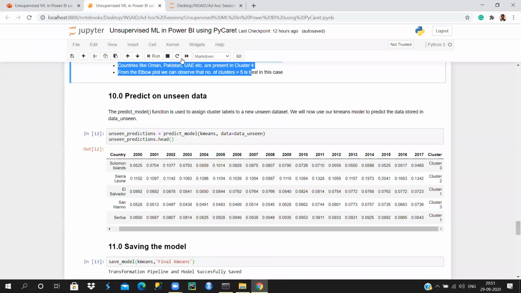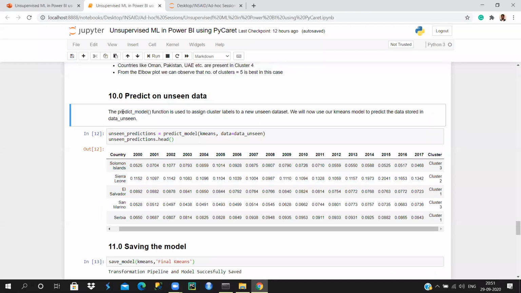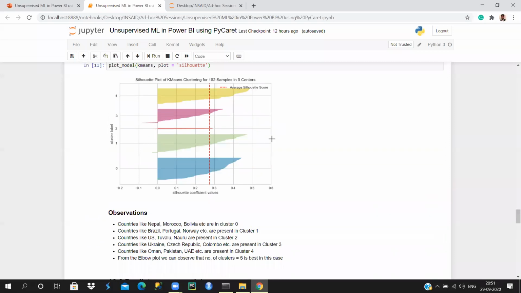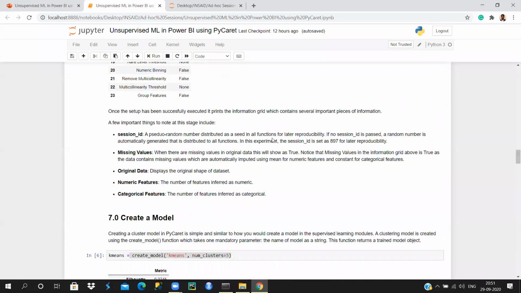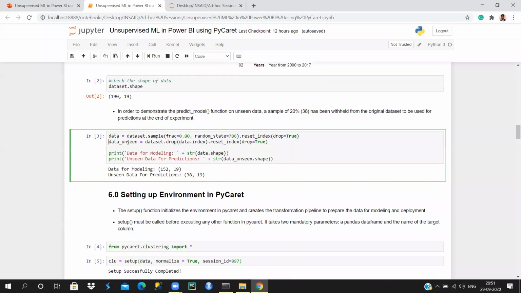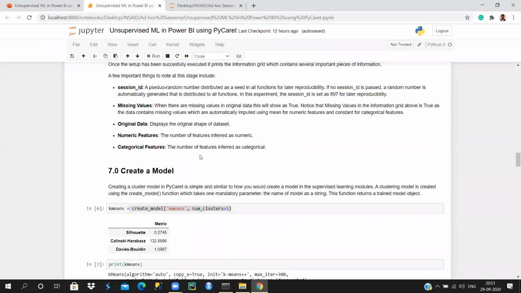Next is predicting on the unseen data. For prediction, it's a simple function, the predict model function. You use this function, you give the model, and for the data you give data unseen. If you remember, data unseen is the 20% that we set aside here. Okay, this is data unseen. Test, yes.